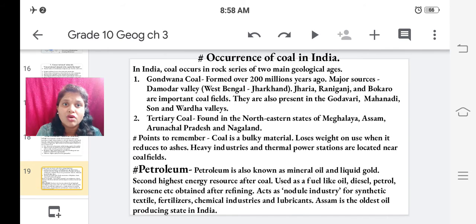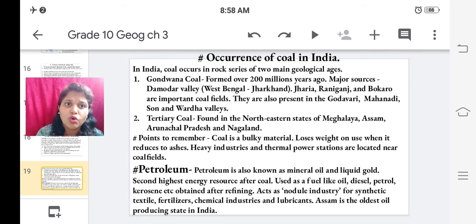Major sources of Gondwana coal are Damodar Valley, that is West Bengal and Jharkhand. Jharia, Raniganj and Bokaro are important coal fields. They are also present in the Godavari, Mahanadi, Son and Wardha river valleys.